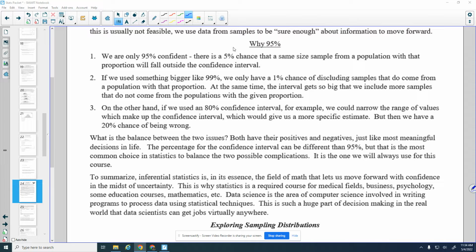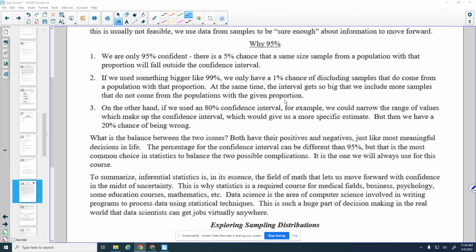It says, why 95%? We are only 95% confident. There is a 5% chance that a same size sample from a population with that proportion will fall outside the confidence interval. So one thing we could do is use something like a 99% confidence interval. If we use something bigger like 99%, we only have a 1% chance of discluding samples that do not come from a population with that proportion. At the same time, the interval gets so big that we include more samples that do not come from populations with the given proportion.